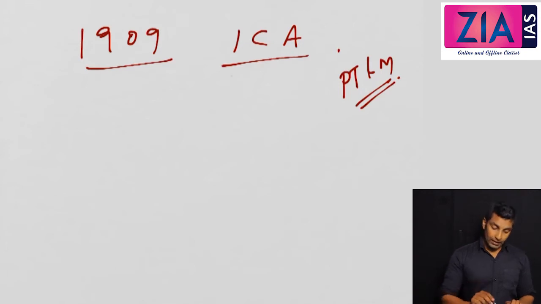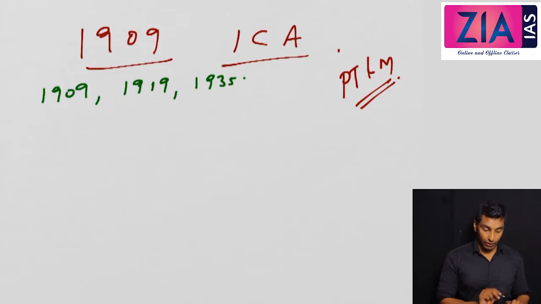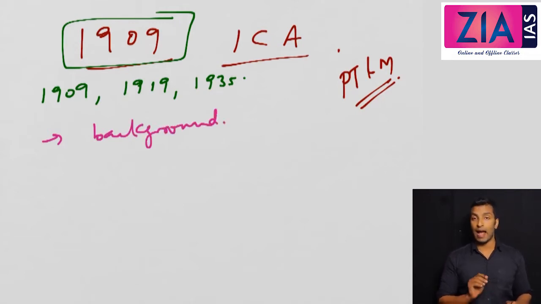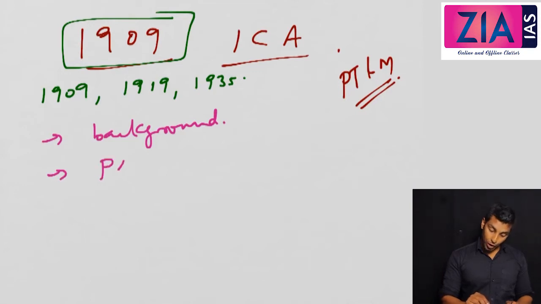So see, there are three important acts that we need to discuss from here onwards: 1909, 1919 and the 1935 Government of India Act. The 1909 Indian Councils Act, or Morley-Minto Reforms. The basic framework is that for all these three acts, we will first look at the background, the circumstances which led to the enactment of this act. Then we will look at the provisions.